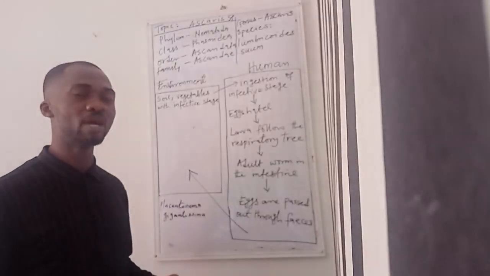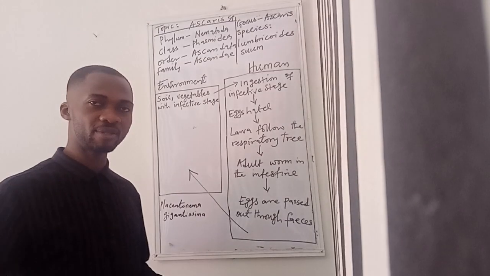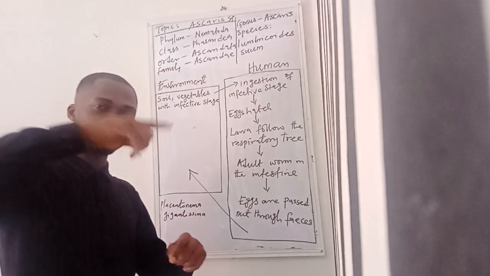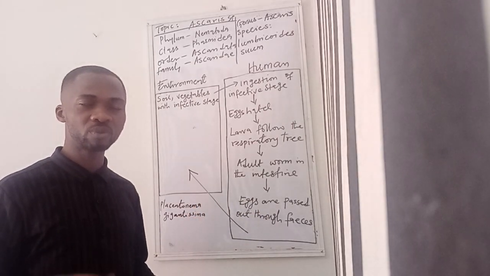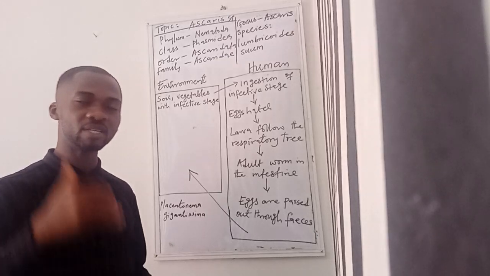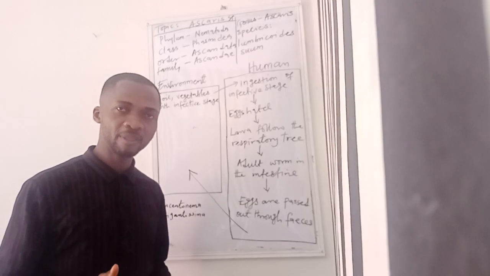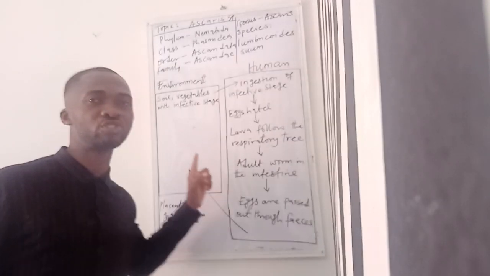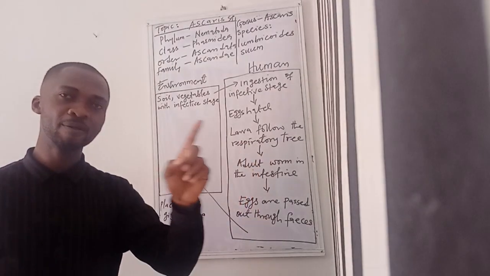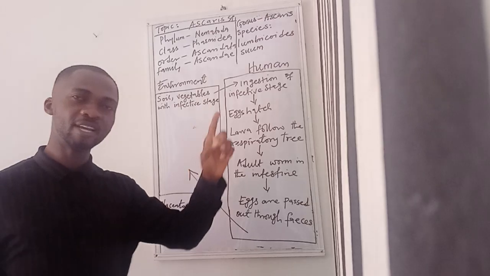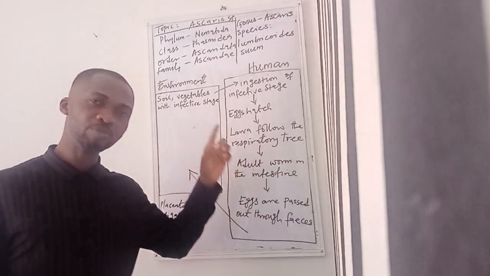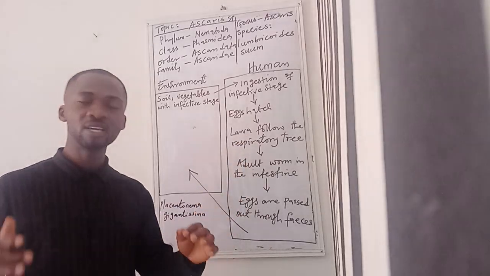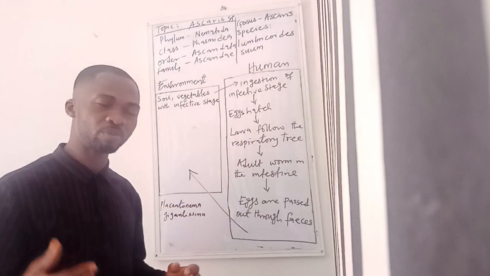It is important to know that the molting from L2 to L3 occurs when it is within the lung space, the tissues of the lungs. That is when it molts again to become L3. Then, the period where it is passing through this respiratory tree, the bronchi, the trachea, then the pharynx, is when it molts again to become L4.